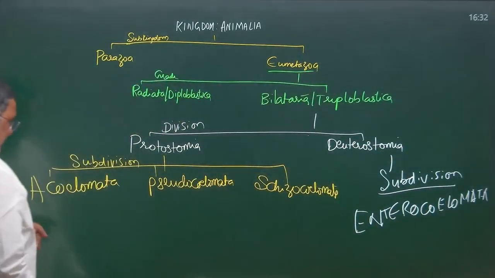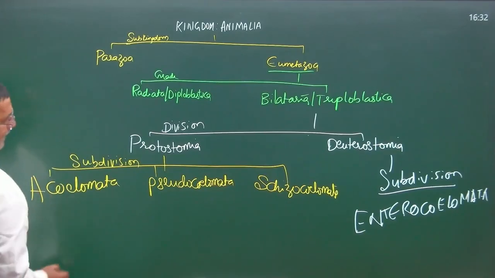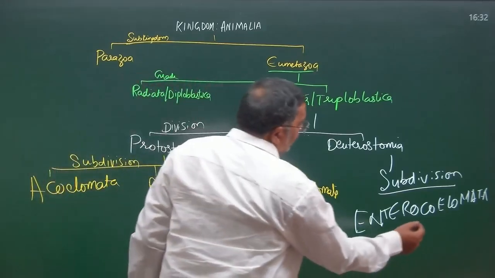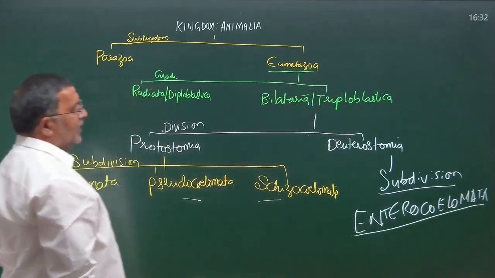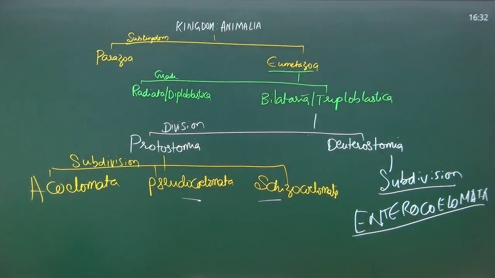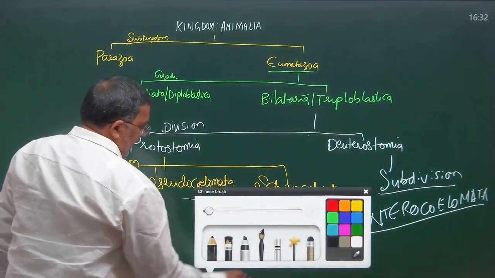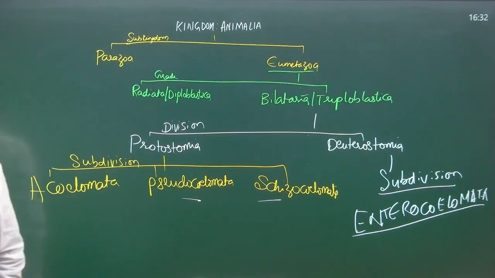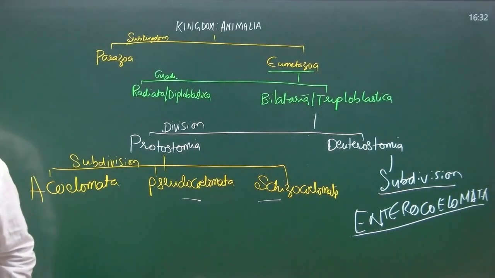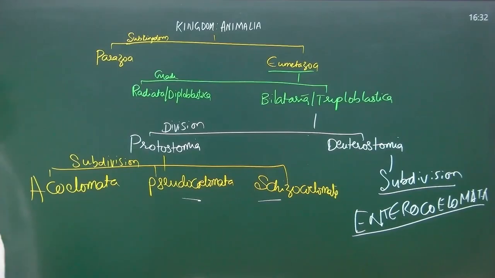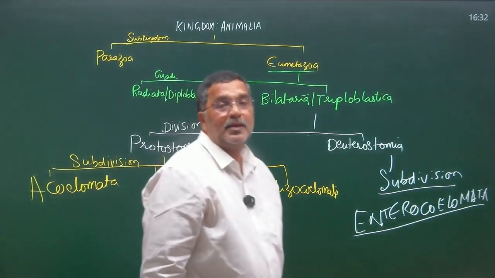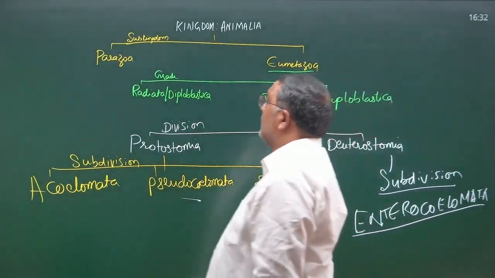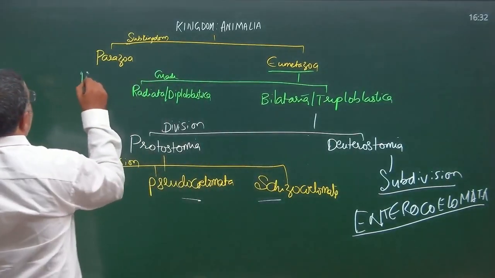Let's talk about this: Acoelomata, Pseudocoelomata, Schizocoelomata, and this is Enterocoelomata. Okay, subdivision Enterocoelomata. Now, in this area I am going to fill the phyla names. You might have learned in earlier classes Porifera, Coelenterata, Platyhelminthes, all those names. I am putting them in order now. Phylum Porifera is from here.